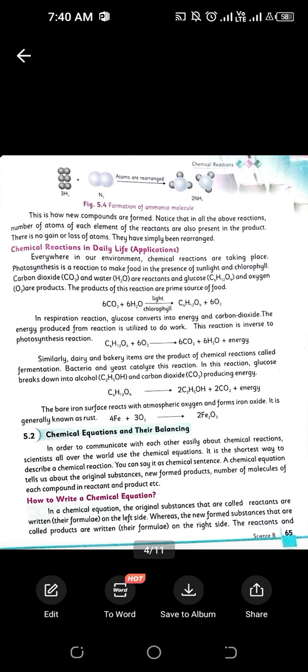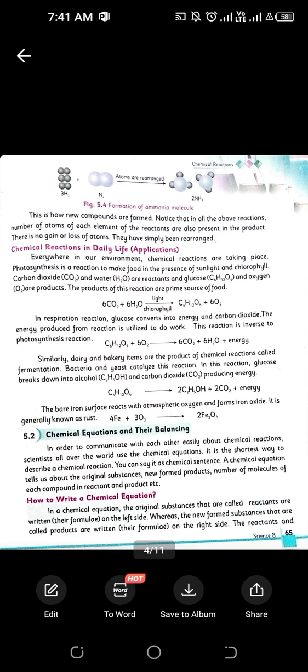In respiration, the glucose in our body is converted into energy and carbon dioxide, and that energy is in the form of ATP, adenosine triphosphate. The energy produced from that reaction is utilized to do our work. And ATP is a result of the respiration reaction.